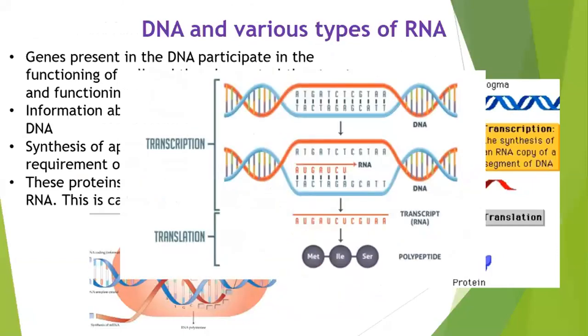The same thing is given over here. So over here, this is the 2 strands of DNA. Of these, the blue strand is used, and on the blue strand, a complementary mRNA strand is produced. So this is the complementary mRNA strand. This is transcription. And then from mRNA, there will be the production of protein. And when the RNA produces protein, it is called translation. OK, I hope we are clear till here.